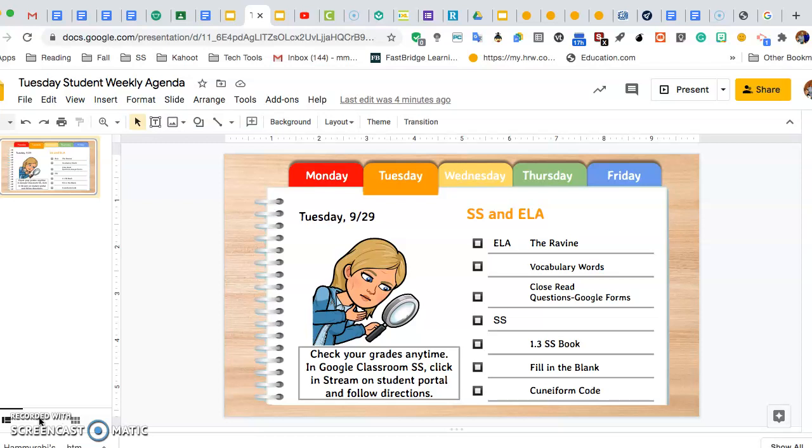Today in Social Studies, we're going to read the last section of Chapter 1, which is called 1.3, and there are questions about it, and I don't think I've put them on Google Classroom, so I'll try to do that sometime before this afternoon when we have Social Studies. So we need to do those things, and again, if you have any questions, email me and I'll get back with you as quickly as I can.